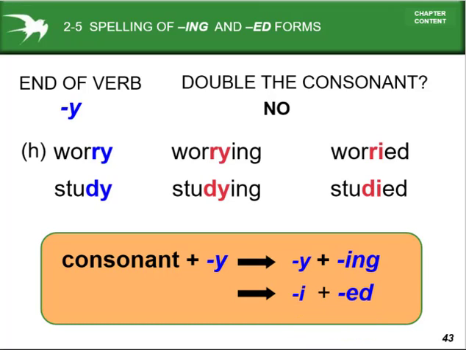With consonant plus y, in the ing form, we don't need to omit the y, only add ing. And to make the ed forms, we omit the y, then use ed to make the past form of the verb. Studied and worried.